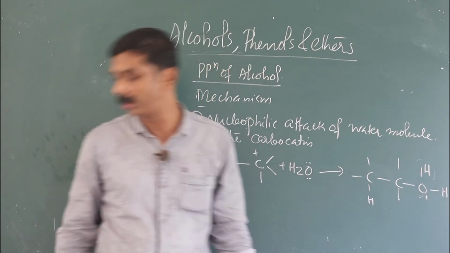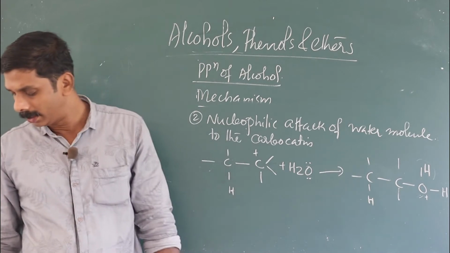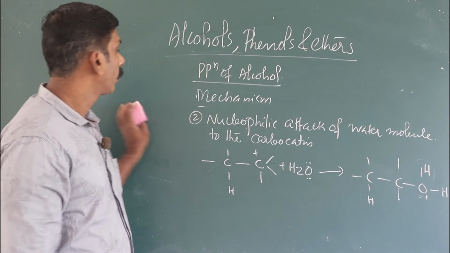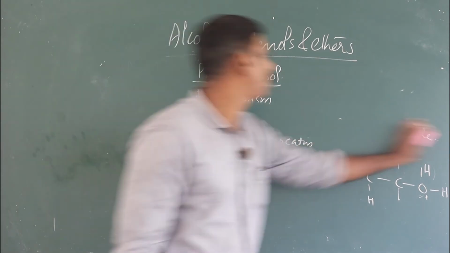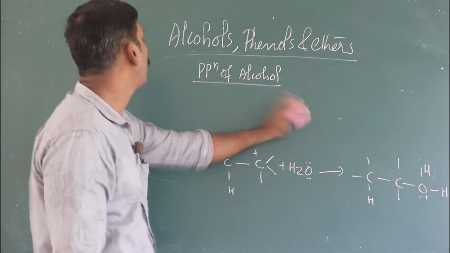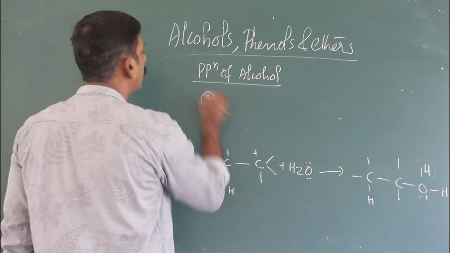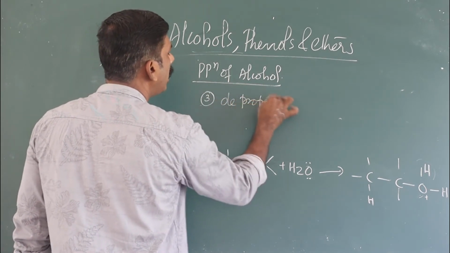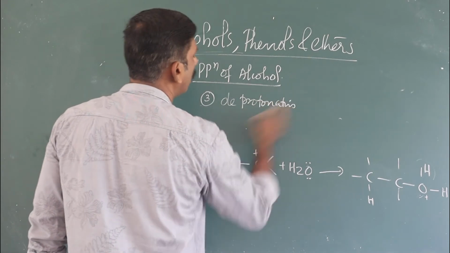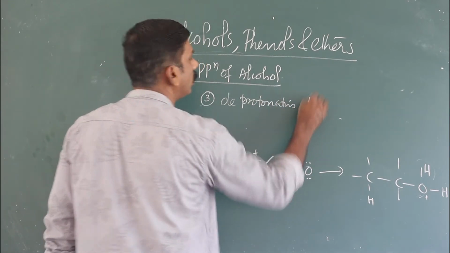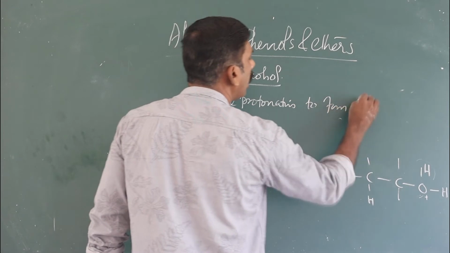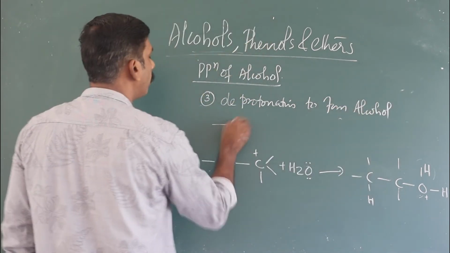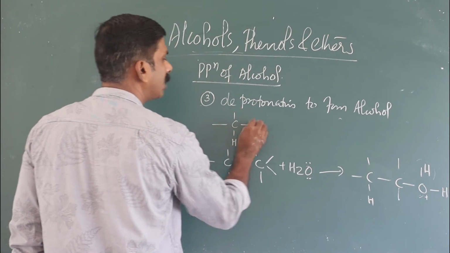H plus ion is in excess, so there is abstraction of proton to form alcohol. The third step is called removal of proton, or deprotonation, removal of proton to form alcohol.